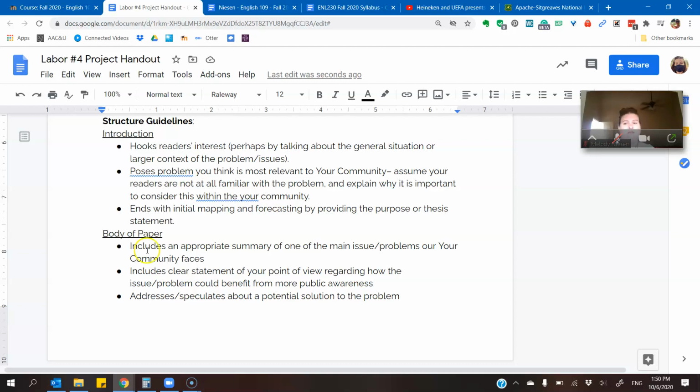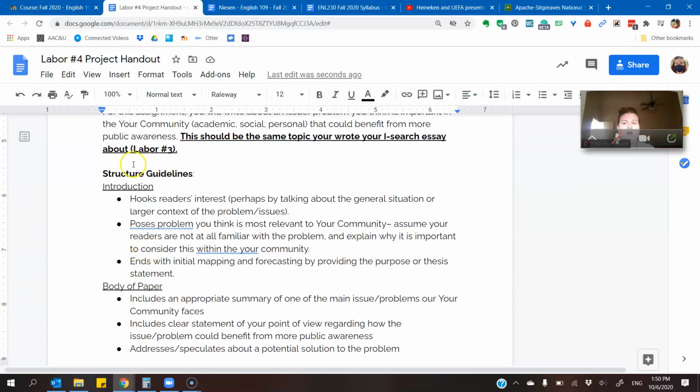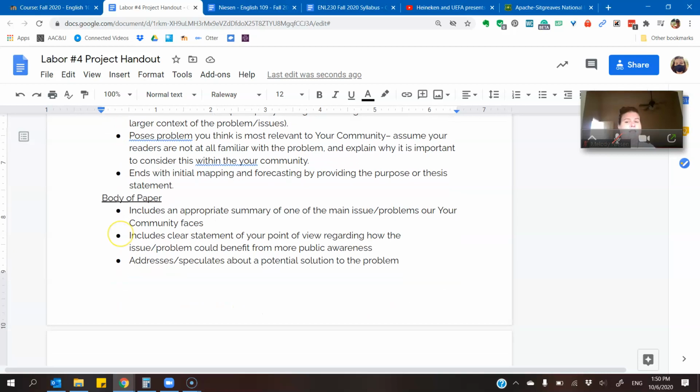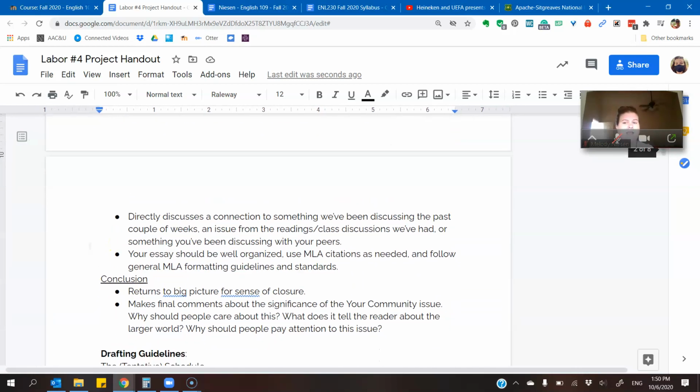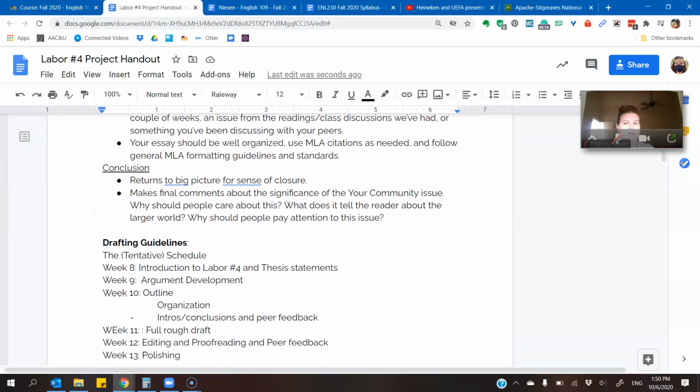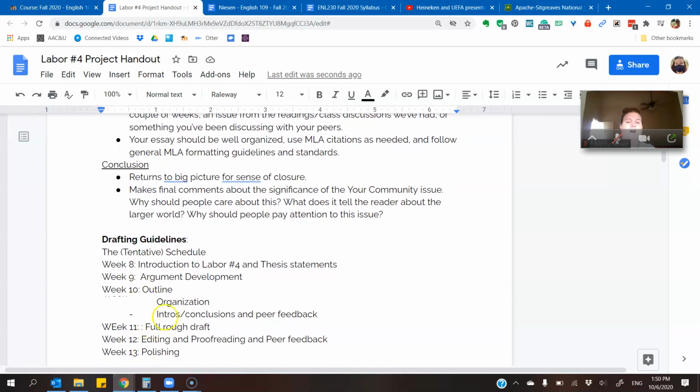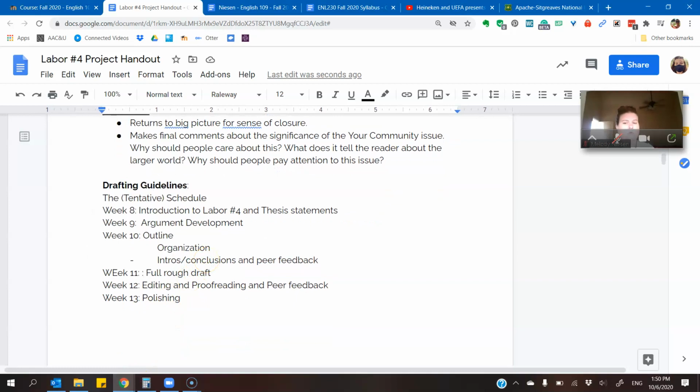So you can see here I've given you kind of a general breakdown of the structure. So this is a little bit of an outline that you can follow. And it includes different sections that tell you what should be in each of those sections and how to connect it to your topic. And so here we've got a tentative schedule. As I said, we'll be working on this for multiple weeks, and you'll have time to draft, to outline, to draft, to revise, and really make this piece of writing something that you're proud of.